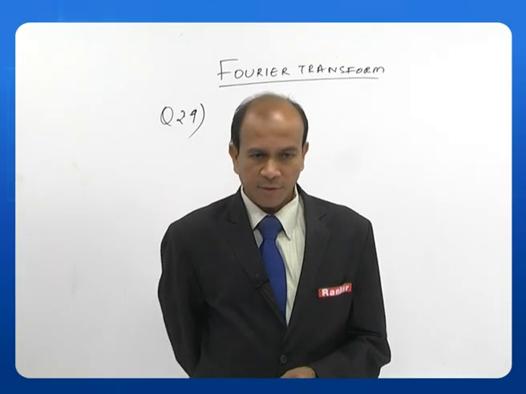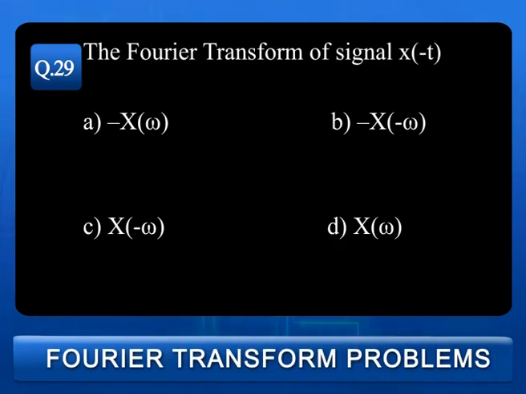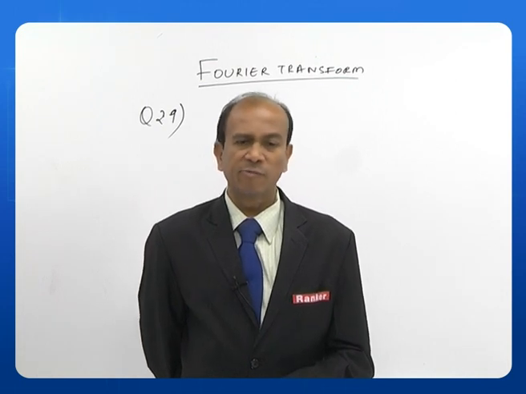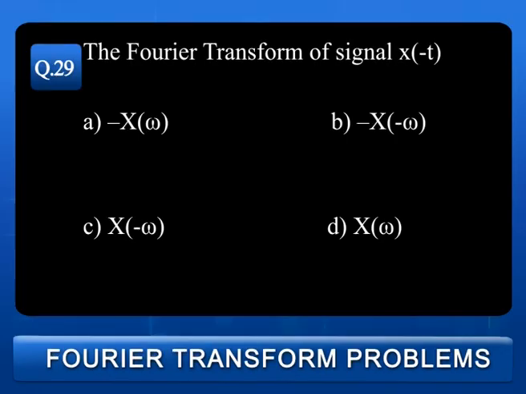The next question, that is 29th question. Fourier transform of a signal x of minus t is A. minus X of omega, B. minus X of minus omega, C. X of minus omega, D. X of omega. The answer is C, that is the Fourier transform of x of minus t in fact will be X of minus omega. So the answer is C.